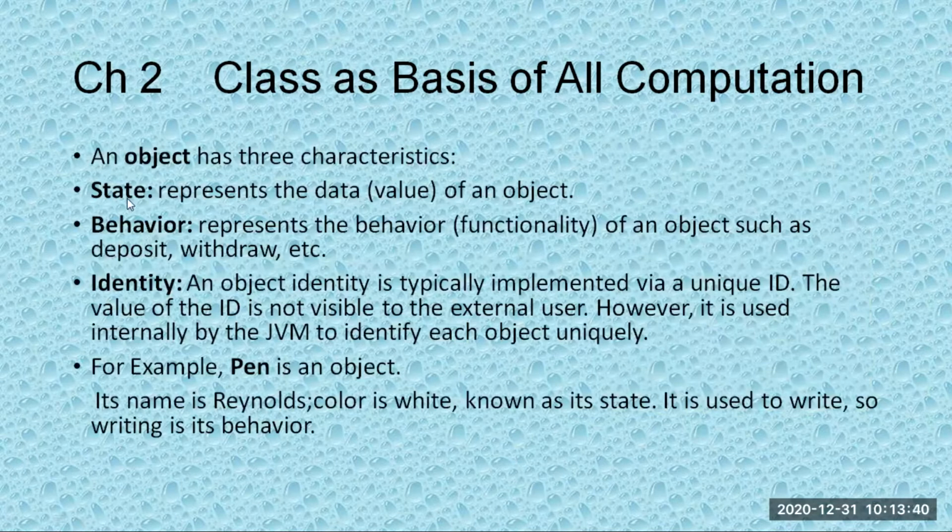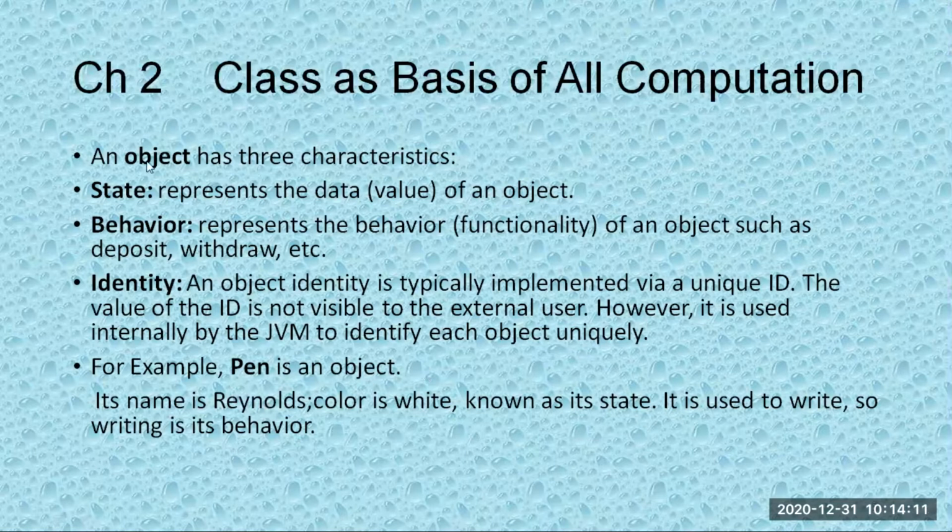First thing, it has a state. State represents the data value of the object. We'll take an example of a pen. If you take a pen, the state of that particular pen, the color is white, known as its state. So here in this case, color is going to be the state of it. Now we can write with this pen, so the behavior of that pen is writing. And what is the name? Name is nothing but the identity. It's a Renault pen.